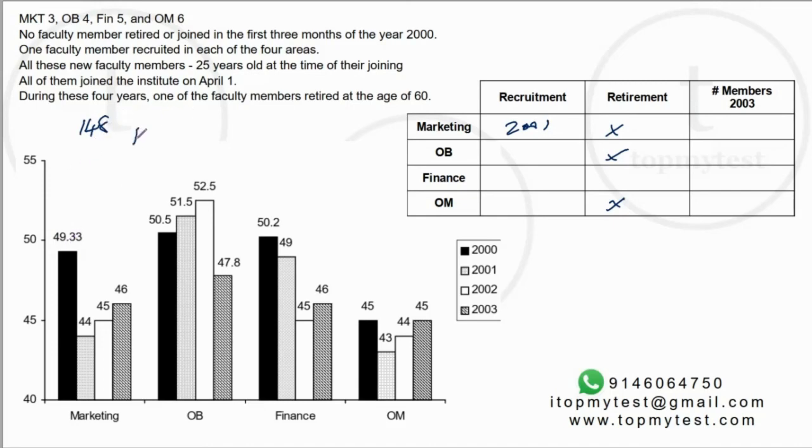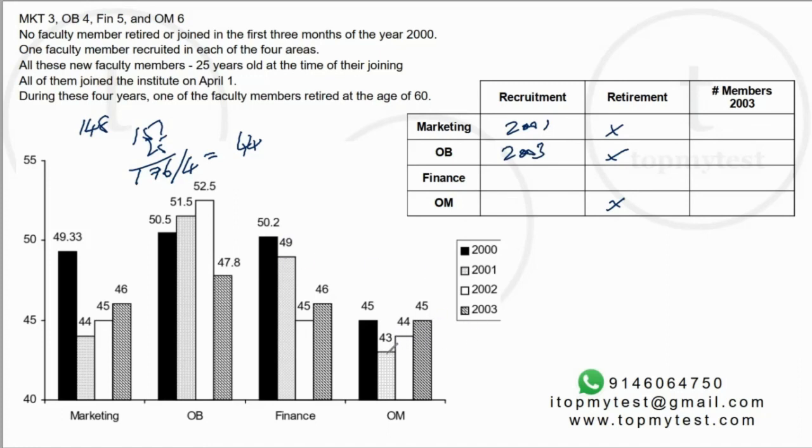Then everyone will age by 1 year. So 3 people age, that will become 151. A person aged 25 joined. So the total becomes 176, divided by 4 will give you 44. That's the average. You can verify that. So the person joined here. In OB, the person joined in 2003. We'll come to finance later.